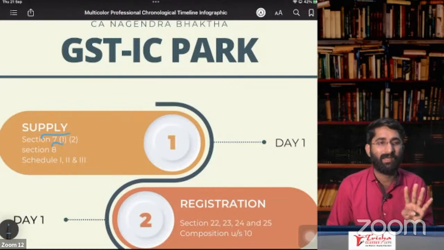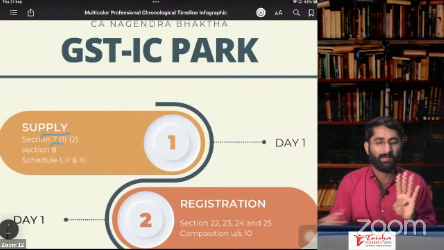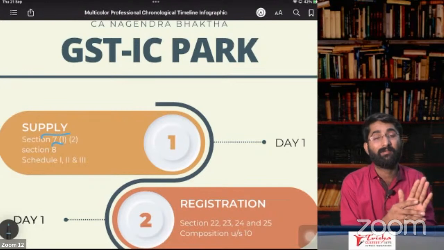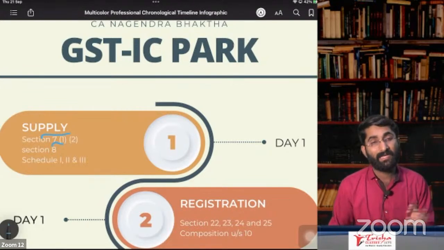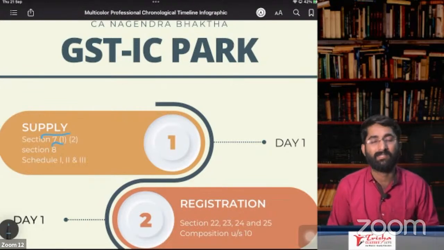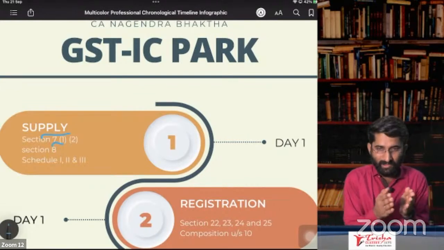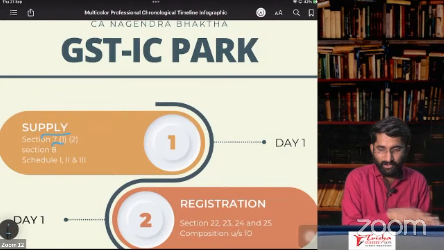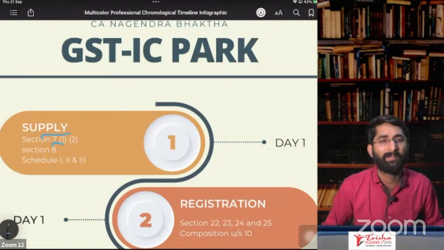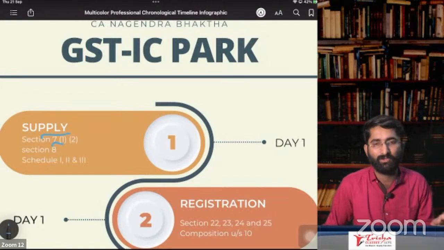Spouse and children are related person. And at the same time, the parents, grandparents, brother and sister, if they are dependent, only then they are related person. If you are transferring goods from your business to them, in that case, it will be considered as deemed supply, even if there is no consideration.